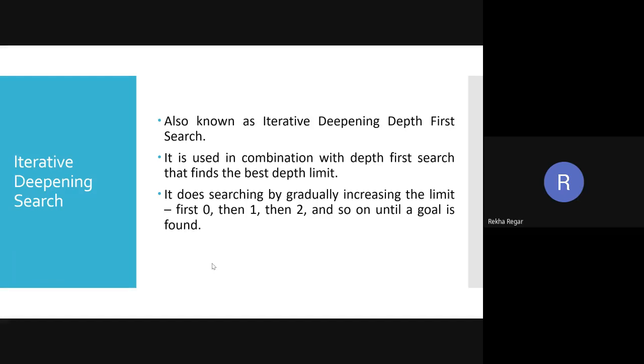So in that reference, we are going to study iterative deepening search, which is also related to depth first search. Depth first search means the result we get with this method is in the form of a depth-wise search. It is a variant, or a combination of search techniques, that uses depth first search.